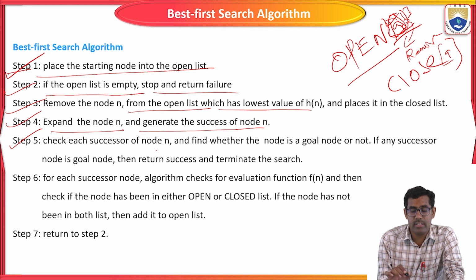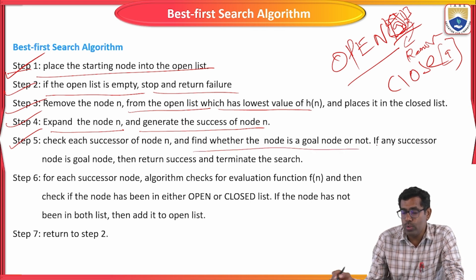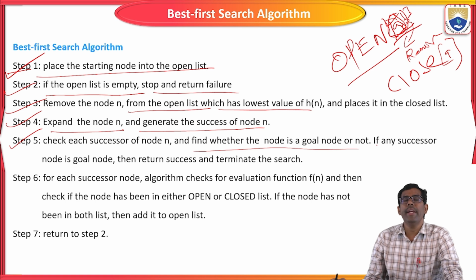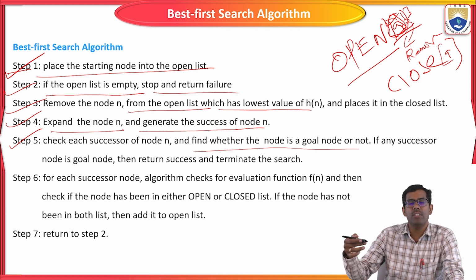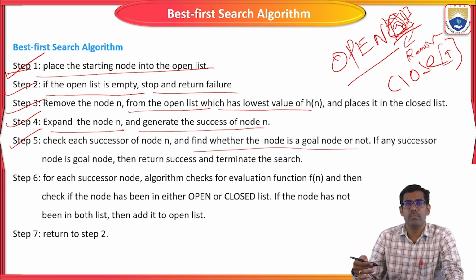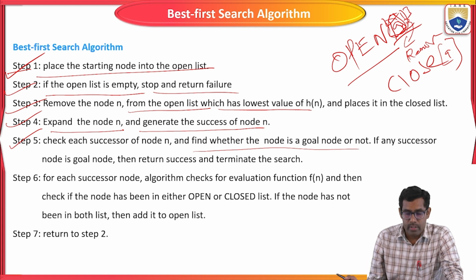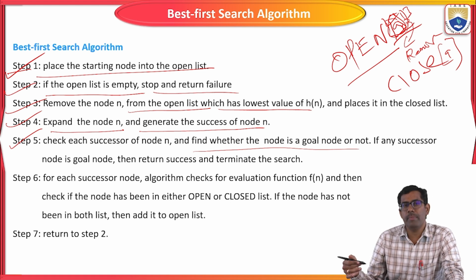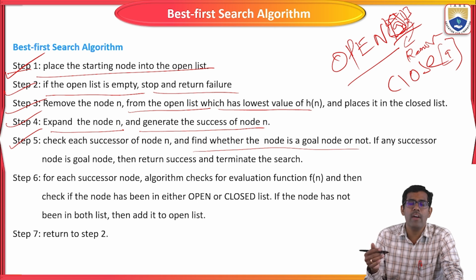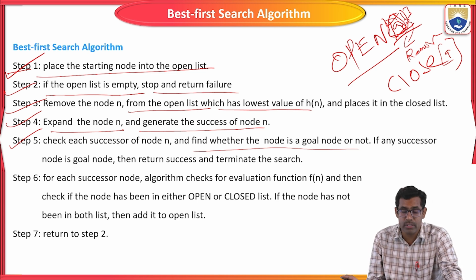Check each successor of node N and find whether the node is the goal node or not. Same as before, we are going to select the nodes one by one, the best nodes. When you select that particular best node, you have to ensure whether it is a goal node or not. Otherwise, we move on to finding the next best node.